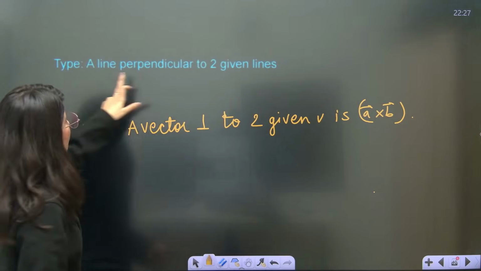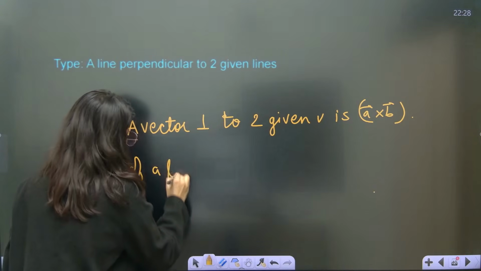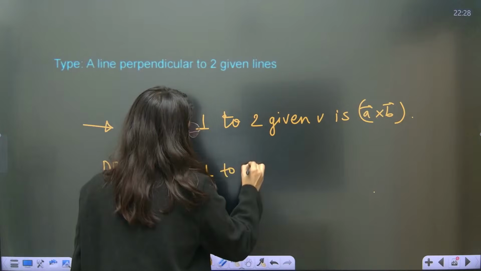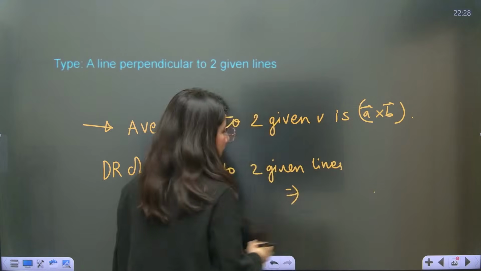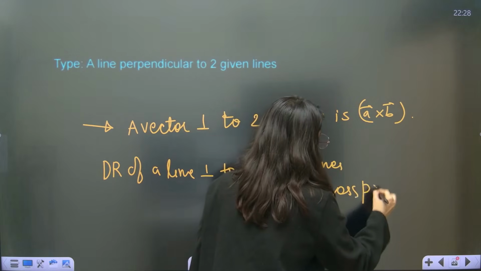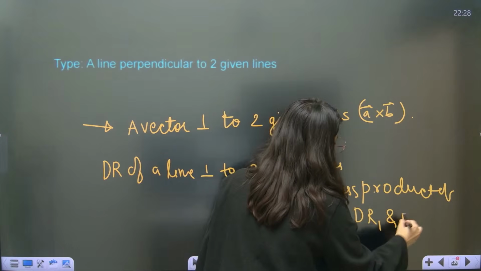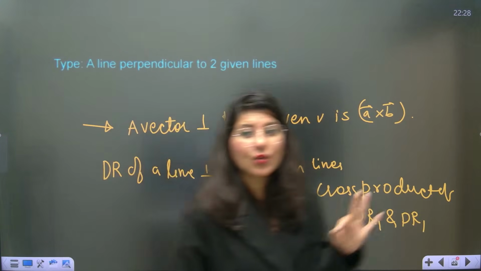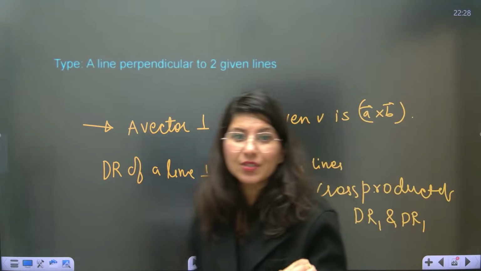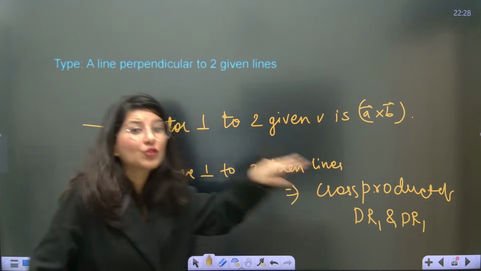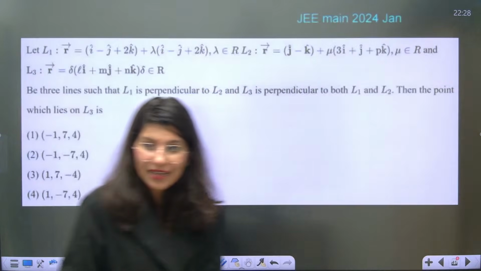So same thing. A line perpendicular to two given lines. So the DR of a line perpendicular to two given lines will be given by taking the cross product of dr1 and dr2. So if you want to calculate the direction ratio of a line which is perpendicular to two given lines, what you have to do is take the cross product of the direction ratios of the two given lines, dr1 and dr2. Let us do some questions to understand the concept.